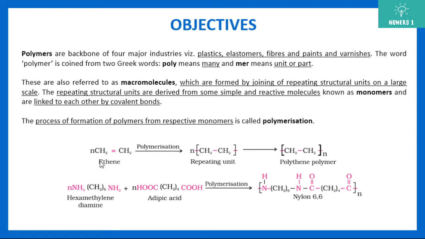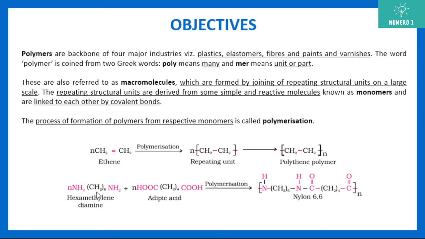So one example is of ethene, another example is of nylon 66, one of the most important polymers. Nylon 66 is made up of hexamethylene diamine. So you can see one amine group here, another amine group here, and 6 methylene groups, and adipic acid.